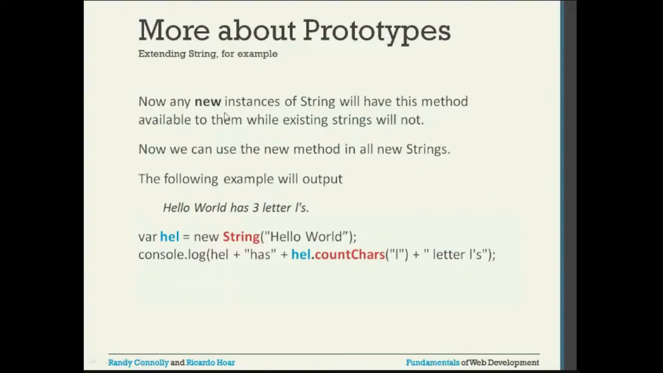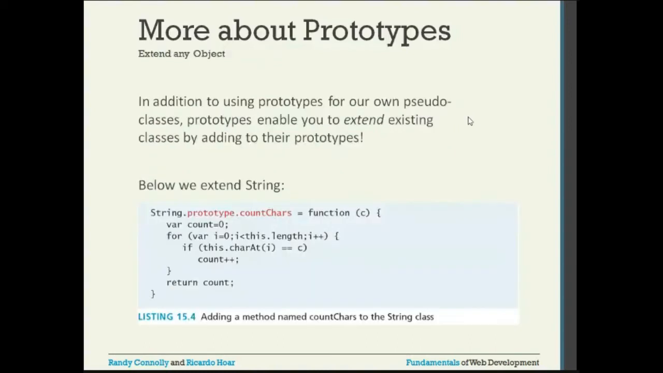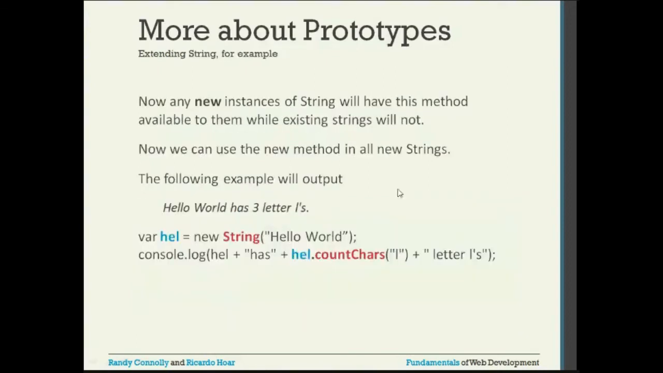Now, any new instance of string will have this method available to it, while existing strings will not. Whatever the existing string objects, they will not have this new method. Any new instances you create will have this particular method, that is countChars. This is the example: Hello world has